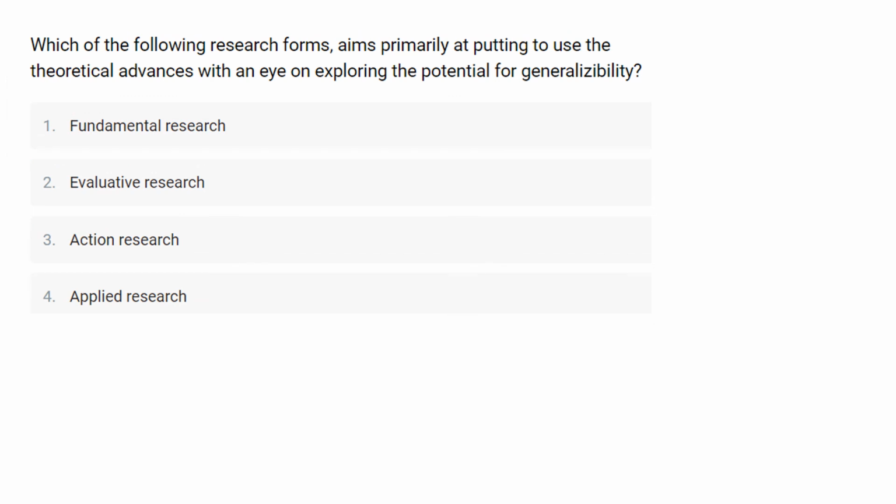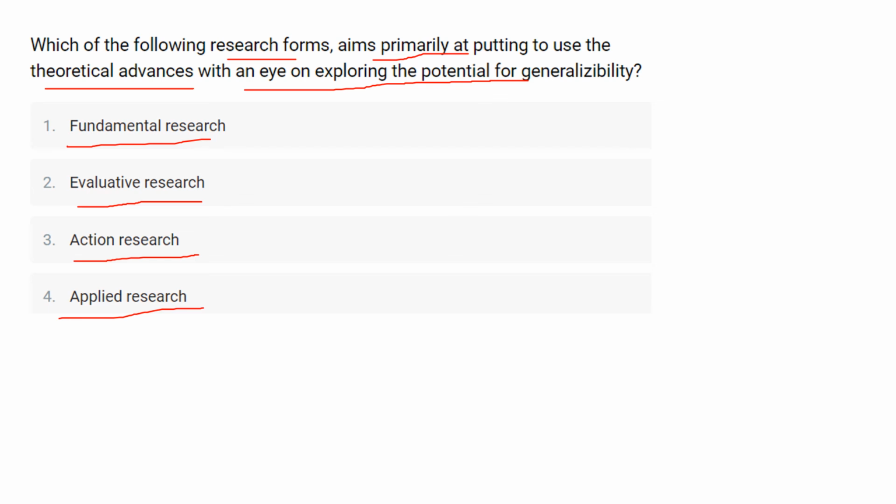Which of the following research forms aim primarily at putting to use the theoretical advance with an eye on exploring the potential for generalizability? For which the first option is fundamental research, second one is evaluative research, third one is action research, and the last one is applied research.